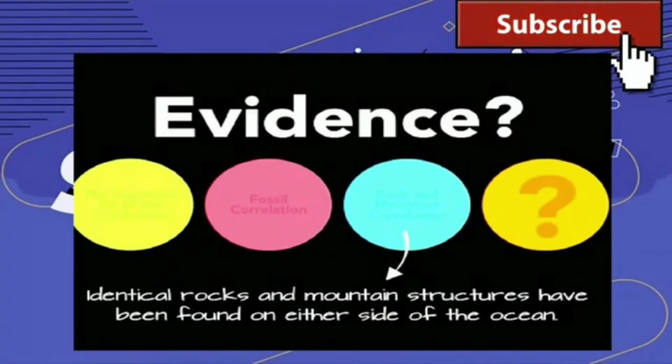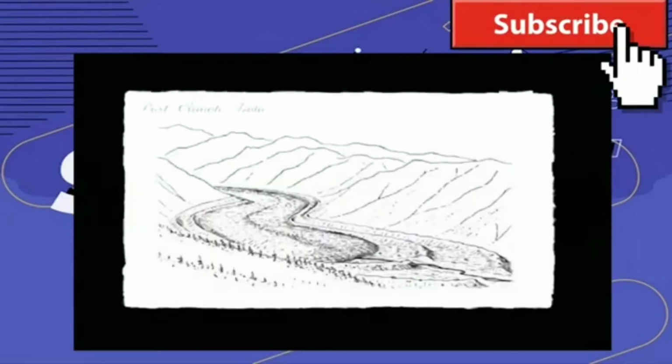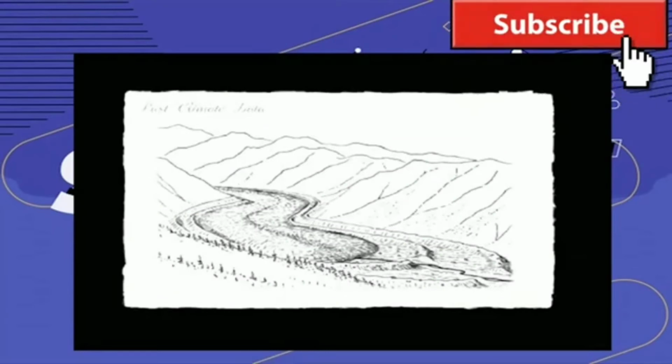But we need one more, and this is probably the most complex of them all. Again, Wegener returned to the library, and this time he returned to his roots as a meteorologist, and he began to look at past climate data, meaning he looked at evidence of cold and warm weather in different parts of the world, and he found something fascinating.